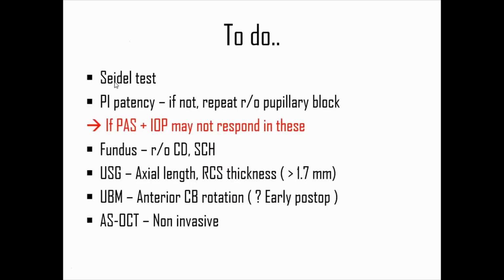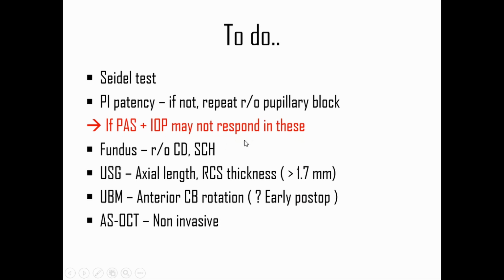So what you have to do, of course, Seidel's will not be positive, but just to make sure hypotony did not trigger malignant glaucoma, complete the Seidel's also. So the classic teaching is first rule out pupillary block. So if the PI is not there, do a PI. Even if you don't want to do this, if you're going to start on atropine, doing a PI after atropine is slightly difficult. So always do a PI, rule out pupillary block, because in some patients it can be IOL pupillary block, it can be because of vitreous causing pupillary block. So always do a PI.